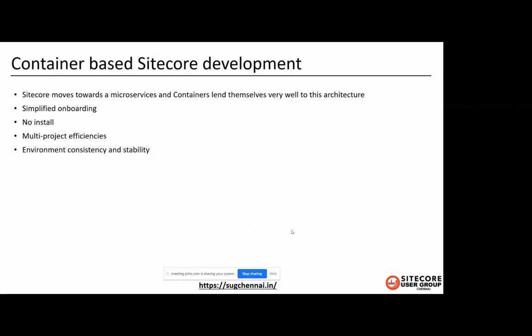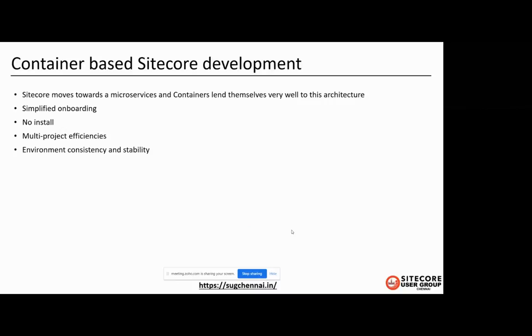Then multi-project efficiency. You can run multiple Sitecore instances simultaneously without worrying about things like conflicting versions of SQL and Solr. You can start and stop the entire instance quickly when jumping between projects. For example, if you are running XP1 scaled, you can just docker compose stop, and that instance will be stopped. Then you can simply go to the XM instance and bring up the instance by executing the command docker compose up. That's it.